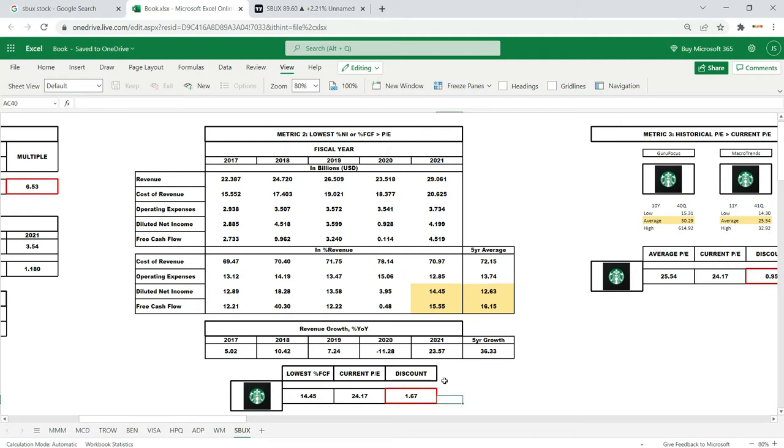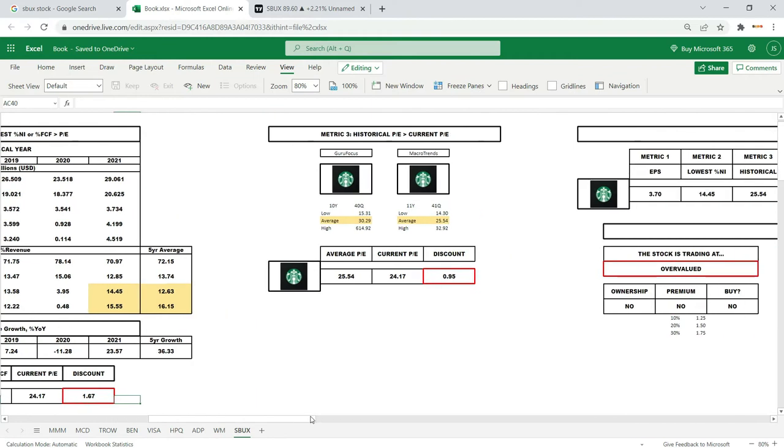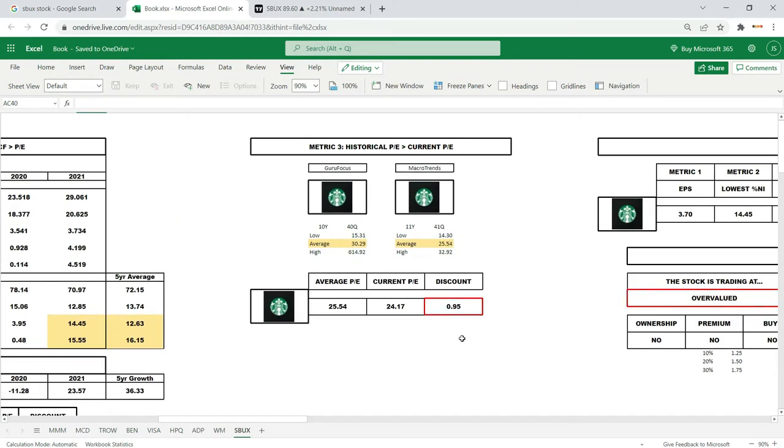But later, we'll check on my multiples for growth to see where SBUX is trading now. But with this revenue growth of single digits, I won't pay a premium for the stock. Third metric, we want to know our discount compared to when the markets have valued the stock before by looking at their historical PEs. I took this data from Guru Focus and Macro Trends. We'll take the lowest PE to divide the current PE and we'll get a discount of 0.95. This means the stock is trading at a lower PE now.